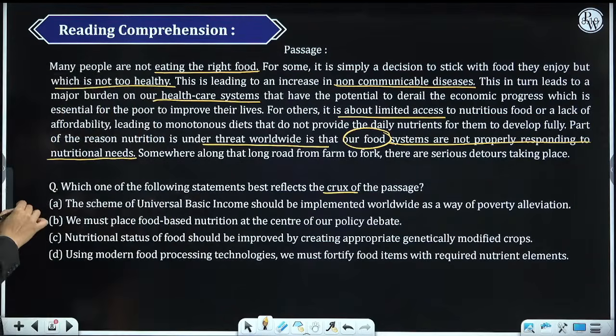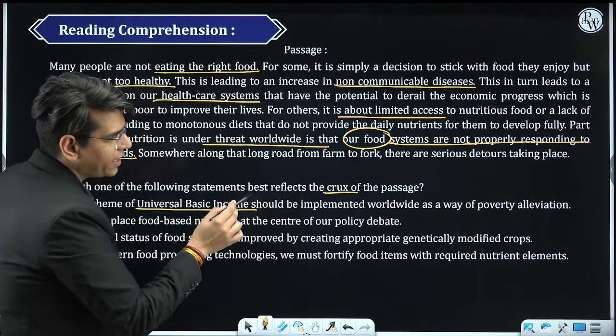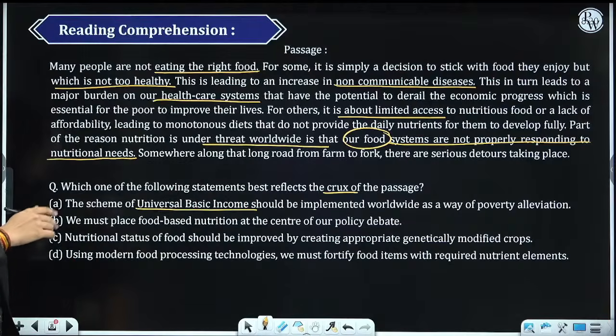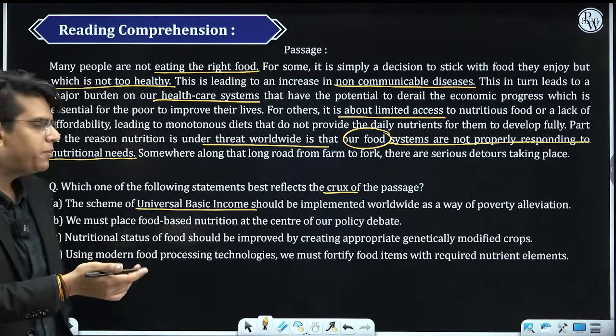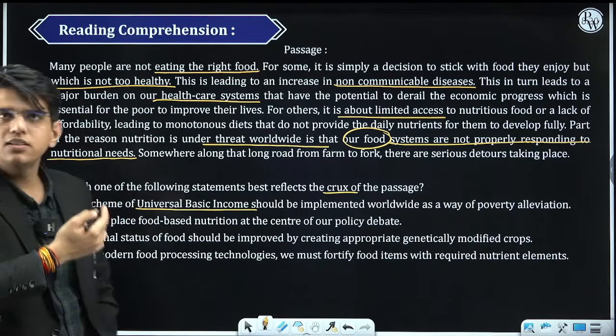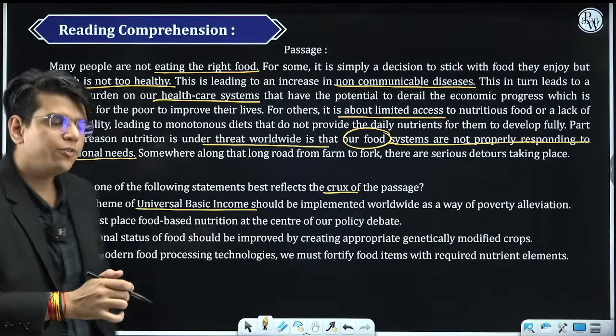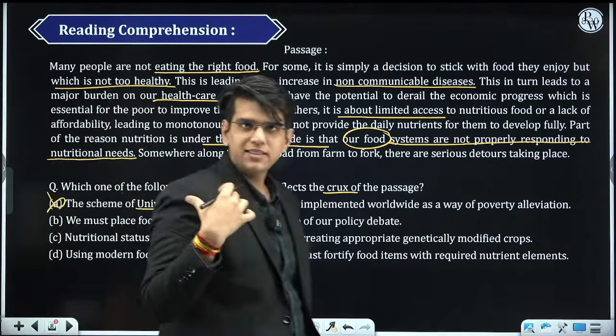Nowhere in the passage they are saying the scheme of universal basic income should be implemented worldwide to remove poverty, right? That is not given. Nowhere have they talked about universal basic income. This is irrelevant according to the passage. So we can eliminate this option. Okay, this is not relevant to our passage.